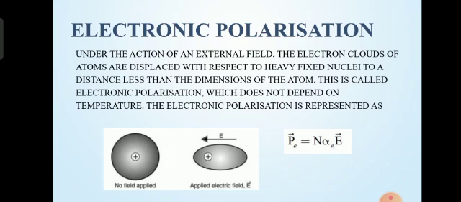Electronic polarization: under the action of an electric field, the electron clouds of atoms are displaced with respect to the heavy fixed nuclei to a distance less than the dimensions of the atom. This is called electronic polarization, which does not depend on the temperature. The electronic polarization is represented as Pe = N alpha E.